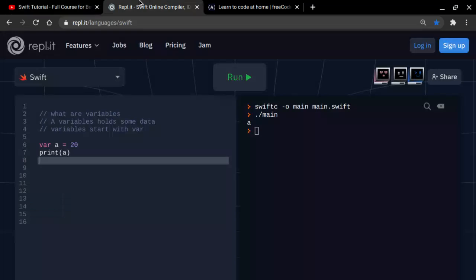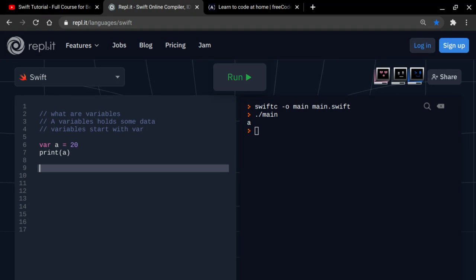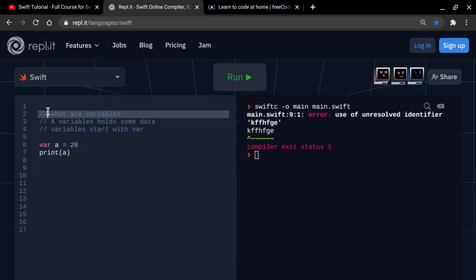So now let's talk about comments. I feel like I should start with comments first because comments are very important. Comments start with //. After //, Swift is not going to read it. So whatever you type there, it's not going to read it. But if you don't add the //, it's definitely going to give you an error, and it might even mess up all of your code. So the reason why I put // is just like a reminder for me.